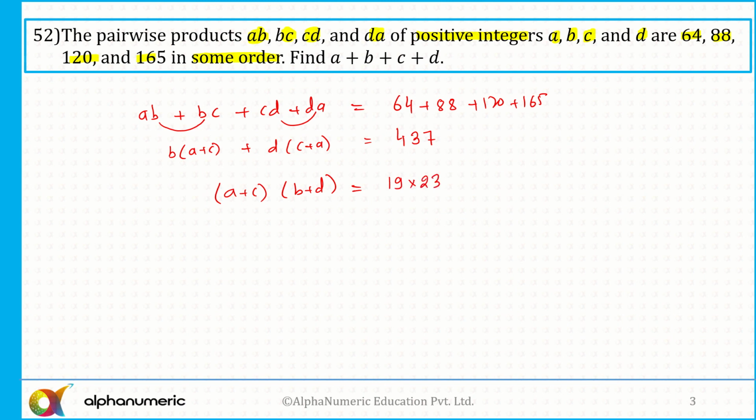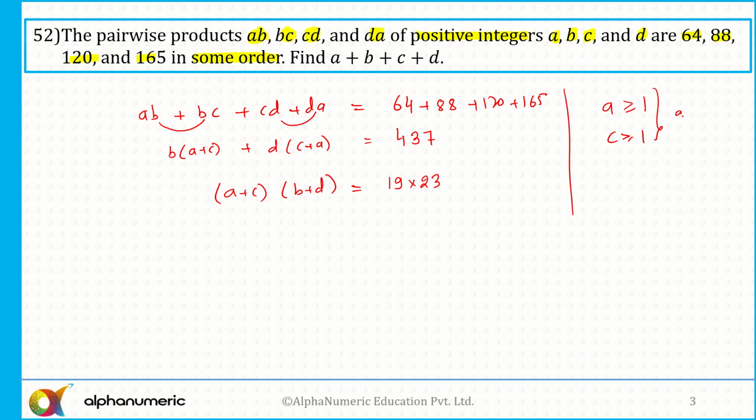And as we know that A, C, B, D, all of them are integers. So basically I need to write out 437 as a product of two integers. So the only possibility is that 437 is 19 into 23 and both are prime numbers. And also both the numbers should be greater than 1. Why? Because we know A, B, C, D, all of them are positive integers. So if A is a positive integer, the minimum possible integral value of A is 1. C is also a positive integer, 1.